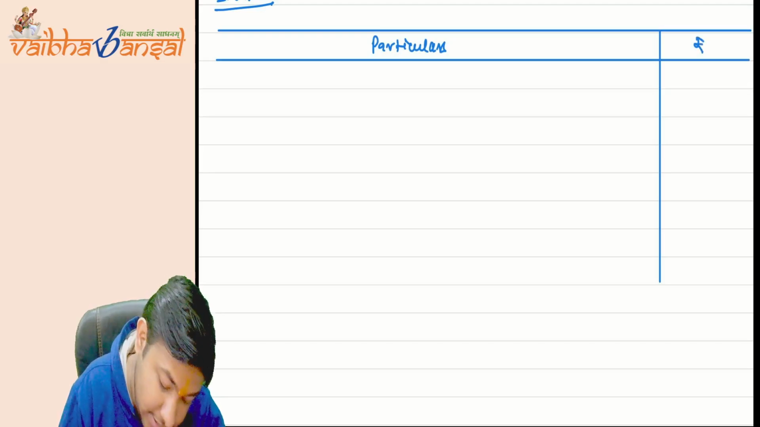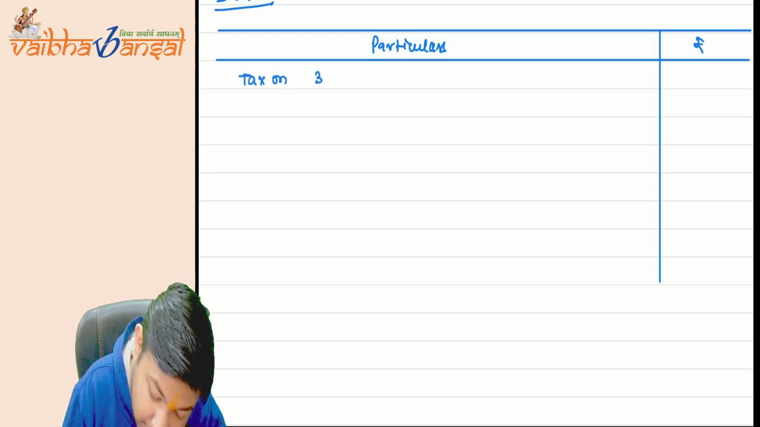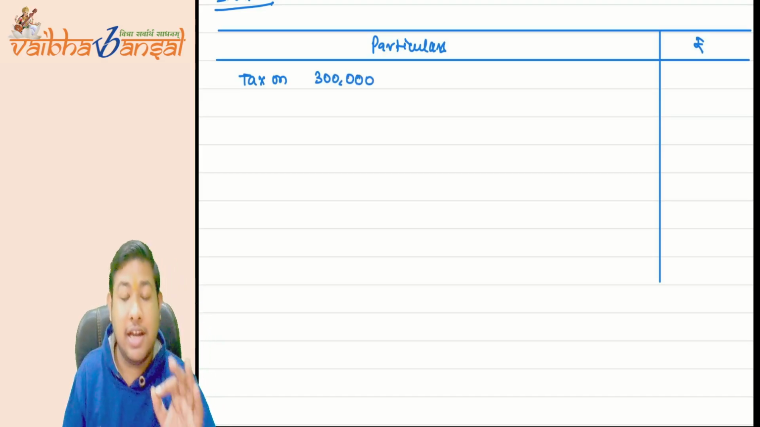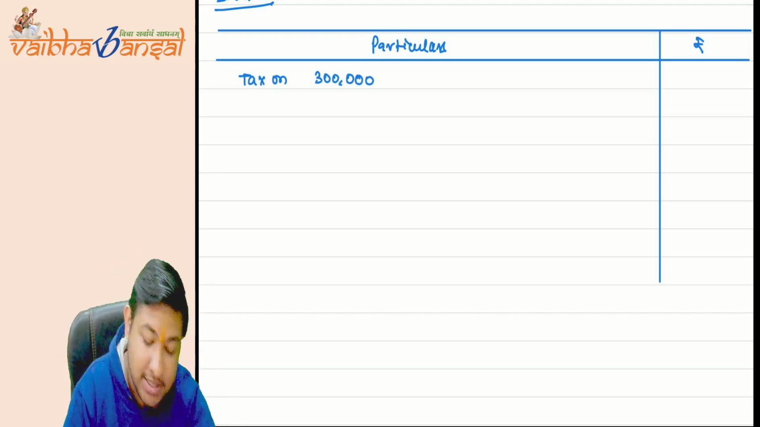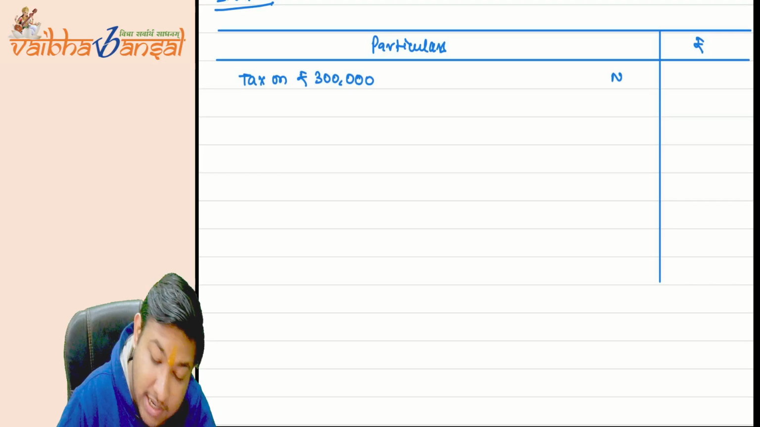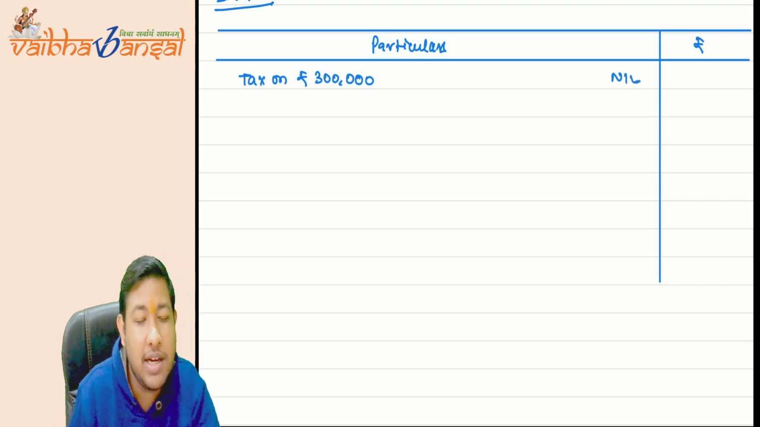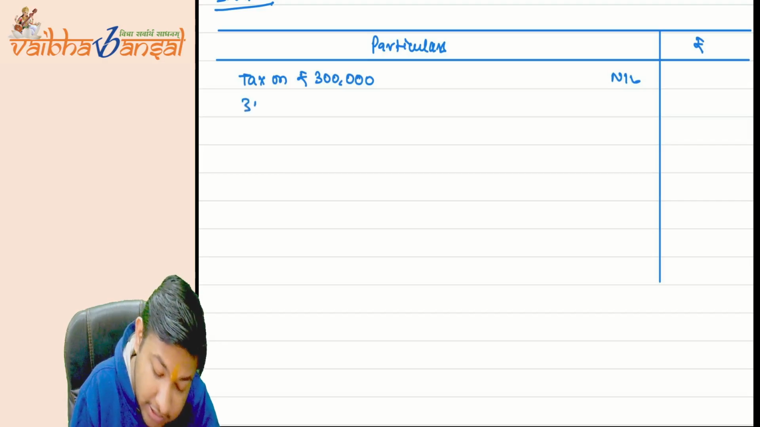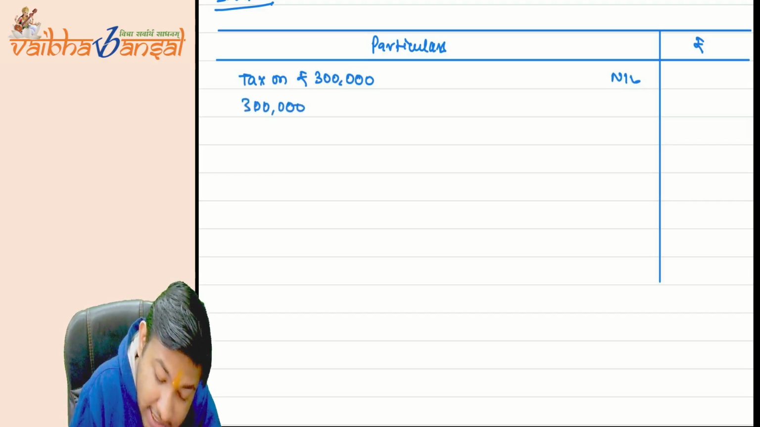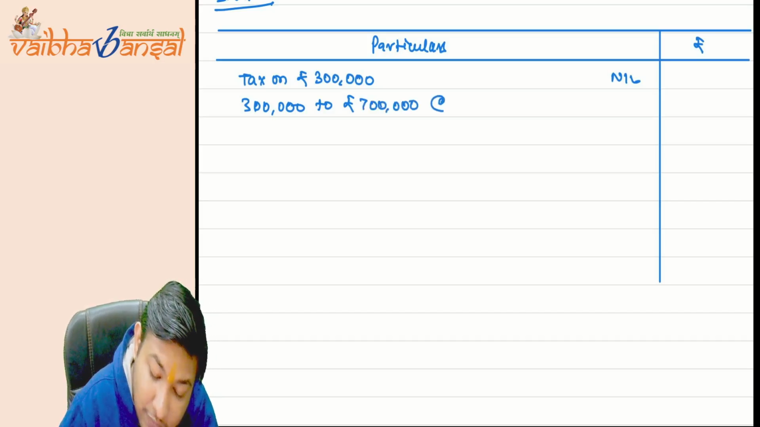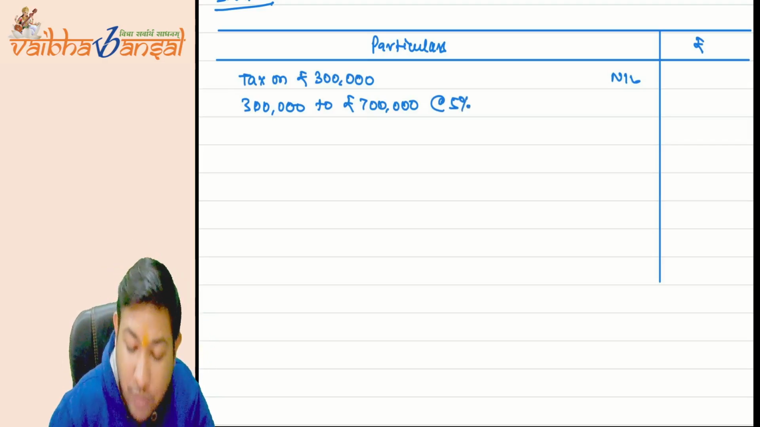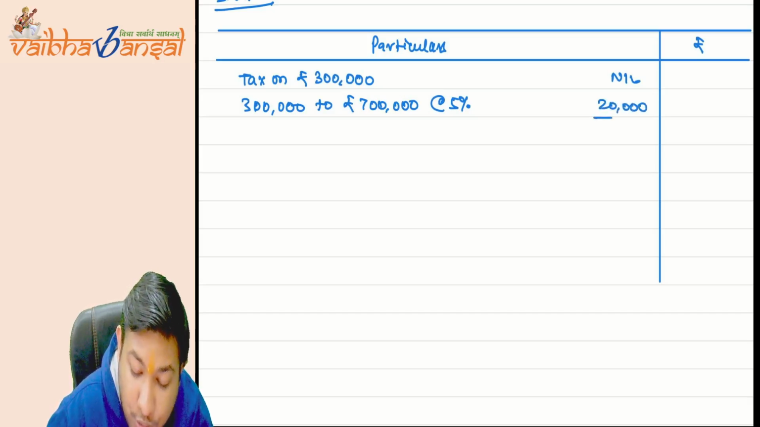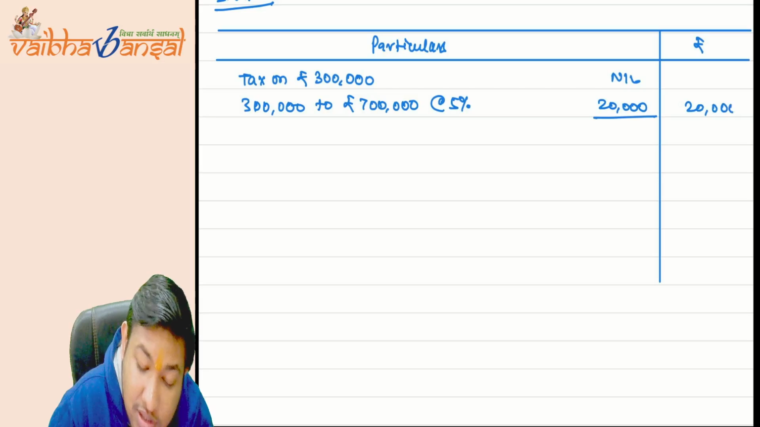Tax on 3 lakh rupees, because now there is a slab of 115BAC, not the general tax slabs. So tax on rupees 3 lakh will be nil, because the basic exemption limit under 115BAC is 3 lakh. Now the slab is 3 lakh to 7 lakh at the rate of 5%. So 4 lakh multiplied by 5% comes to 20,000. So my tax will be 20,000.